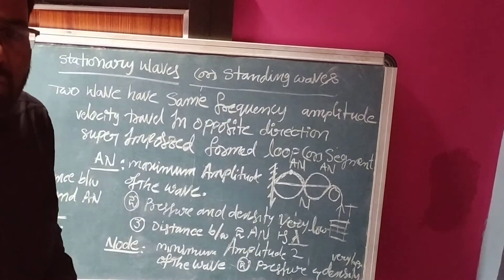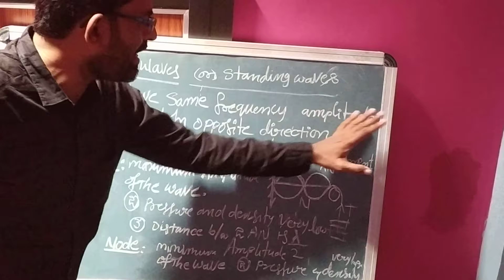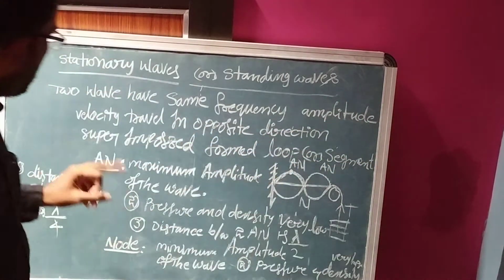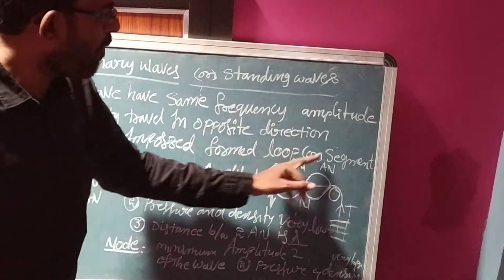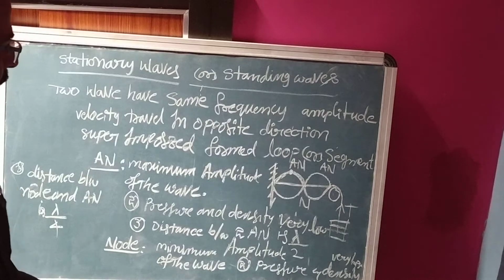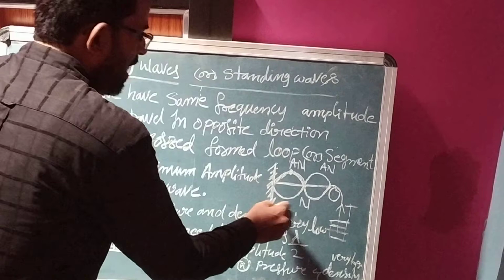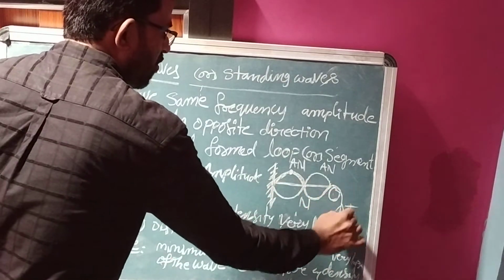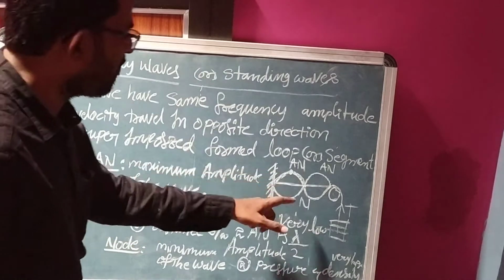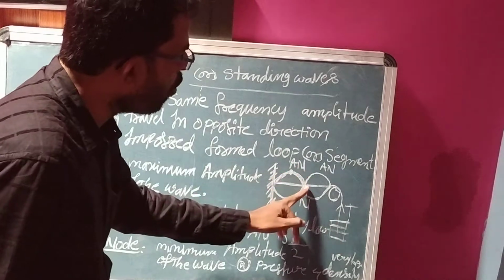What do stationary waves mean? Two progressive waves with the same frequency, amplitude and velocity, travelling in opposite directions, superimpose and form loops or segments, called stationary waves. Suppose you take a long string, one end attached to a rigid support and the other end passed through a pulley attached to a certain weight, so tension is formed in the string. When you pluck it, loops are formed. In these loops, antinodes and nodes are formed.